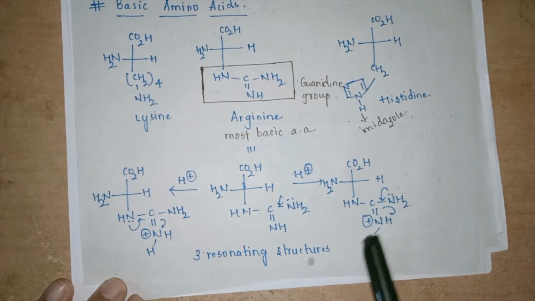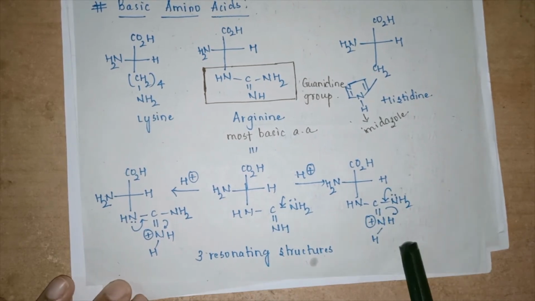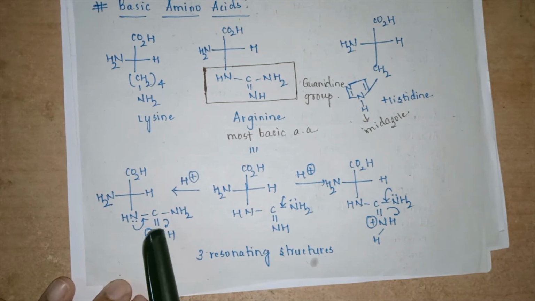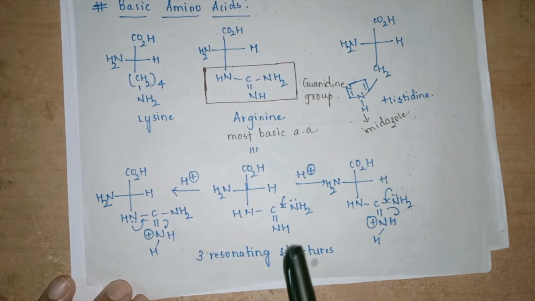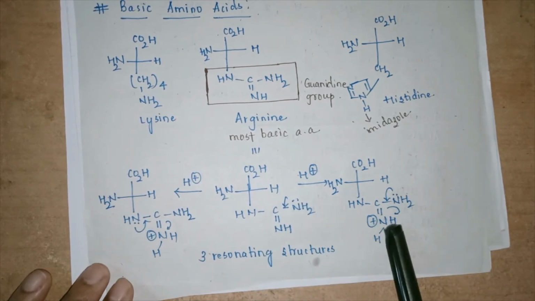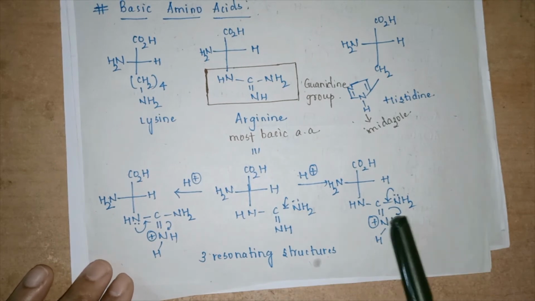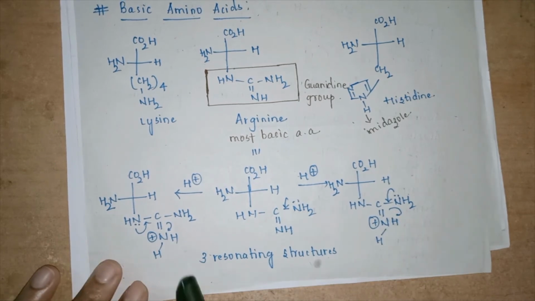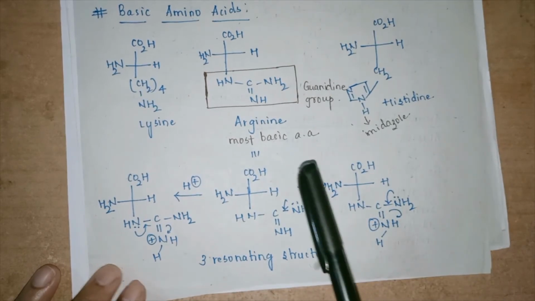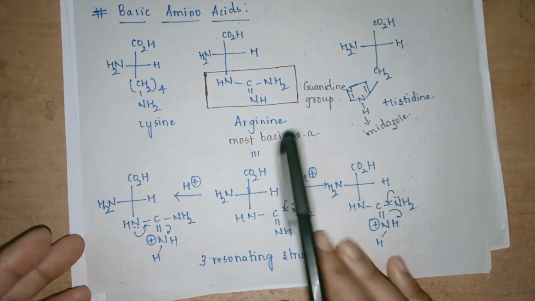Here this lone pair of electrons neutralizes it and again it is going to remain basic. Here this lone pair of electrons neutralizes the system and then again it is going to remain basic, and hence even in the neutral structure it is basic, and the other two resonating structures also represent more basic character. Hence because of these resonating structures, arginine has been said to be the most basic amino acid.